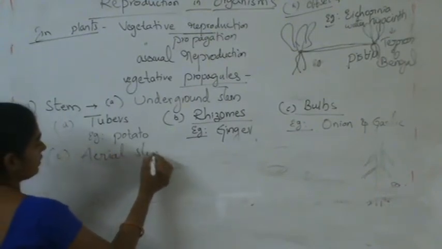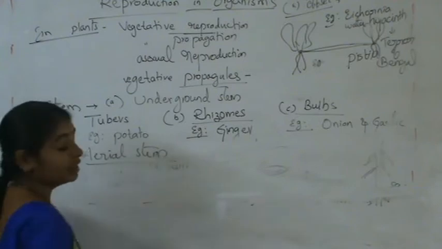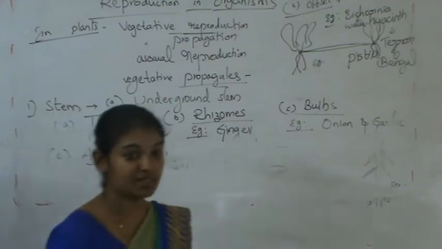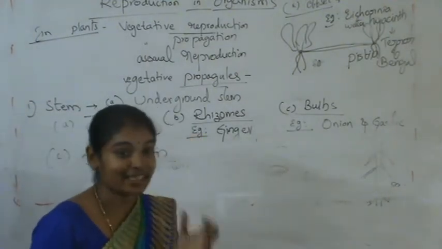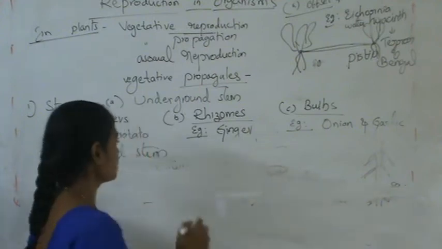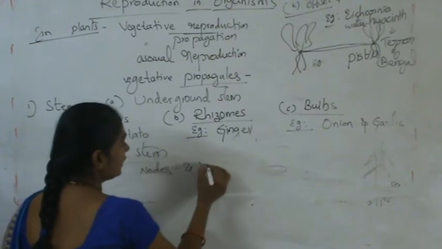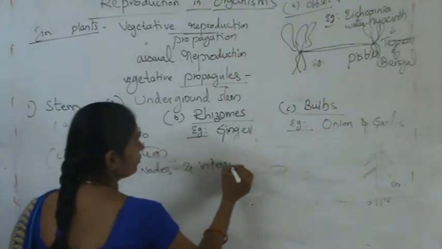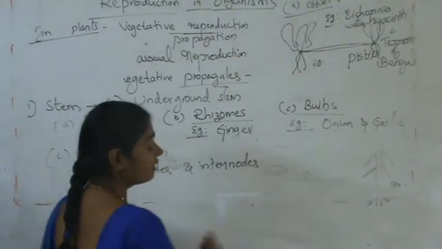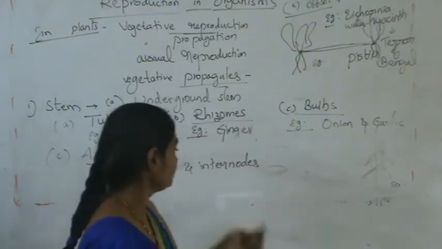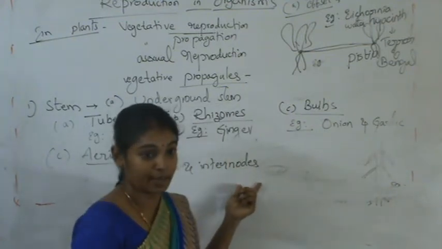Here the complete stem is visible and it contains nodes and internodes from where we get the new plant.